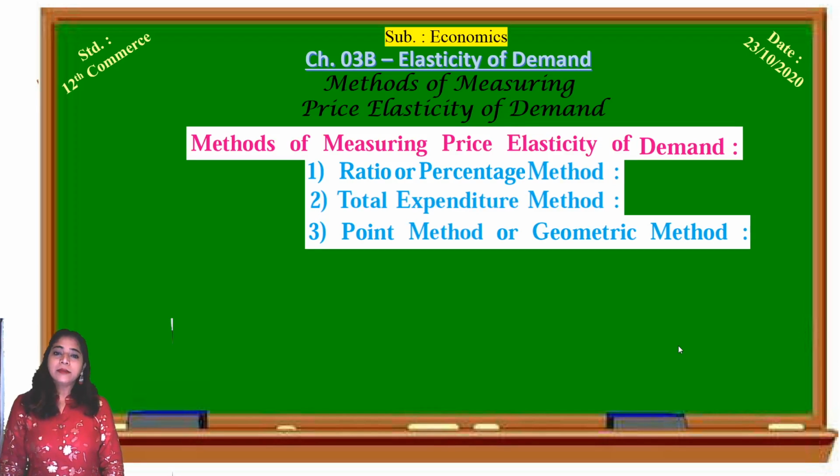There are three methods of measuring price elasticity of demand: first, the ratio or percentage method; second, the total expenditure method; and third, the point method or geometric method. Today we are going to see the first two methods, that is the ratio or percentage method and the total expenditure method.